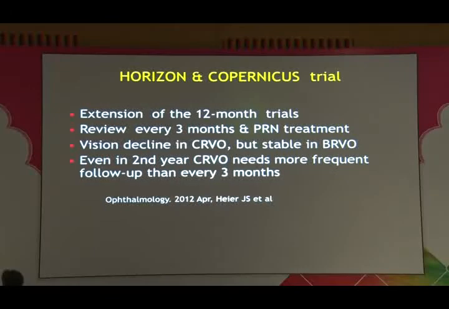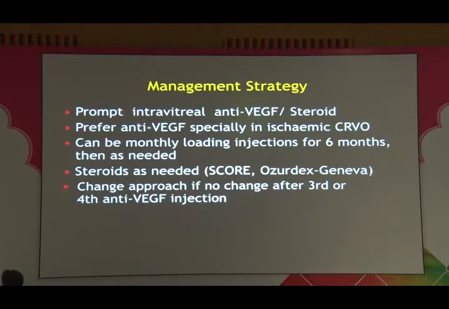CRVO needs more frequent review even in the 2nd and 3rd year of therapy, as was found in these trials. We cannot just say come 3 monthly, which we can for BRVO, because the patient starts losing vision. So in short, there should be a prompt injection, and prefer anti-VEGF, especially if it is an ischemic case, to prevent progression to neovascular glaucoma.